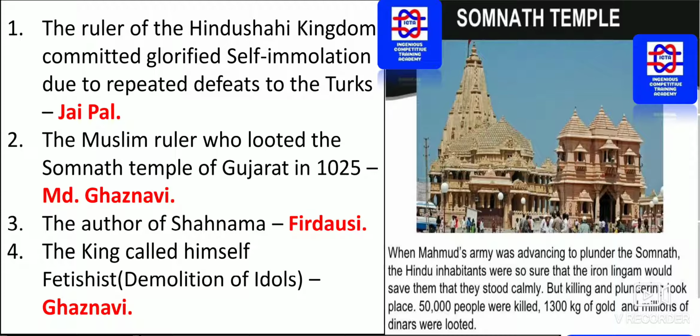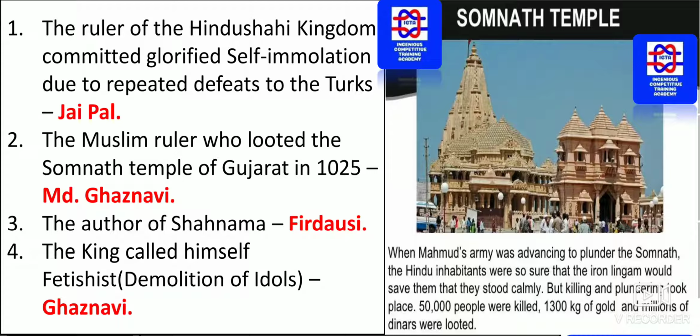The ruler of the Hindu Shahi kingdom committed glorified self-immolation due to repeated defeats to the Turks. That king's name was Jaipal.